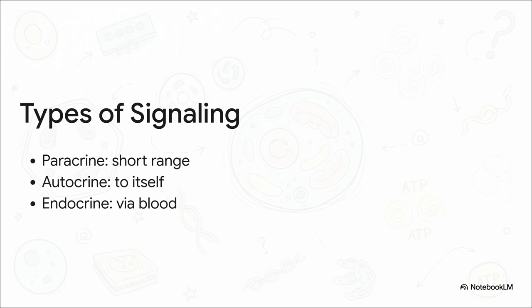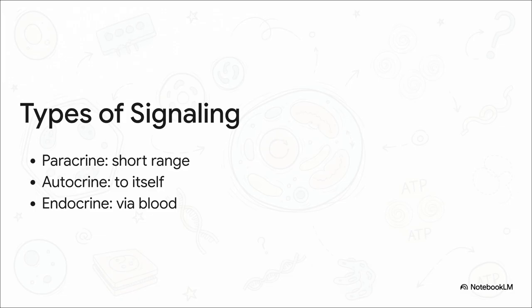First up is paracrine signaling. This is your short-distance communication. Think of it like instantly passing a note directly to your neighbor, which makes sense why it's commonly used by those rapid-fire neurons in your brain. Second, we have autocrine signaling. This is where a cell secretes a ligand that binds right back to its own receptors. It's essentially a cell talking to itself.